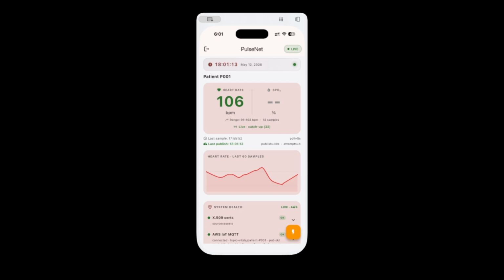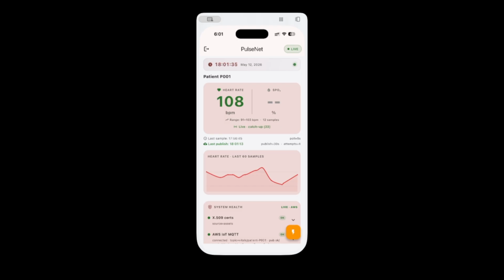So we decoupled the UI cadence from the publish cadence. The app pulls a fresh 60-second window from HealthKit every 15 seconds and renders the most recent sample. Then, independently, every 30 seconds, we publish to MQTT. One loop for the user, one for the cloud. They don't block each other.